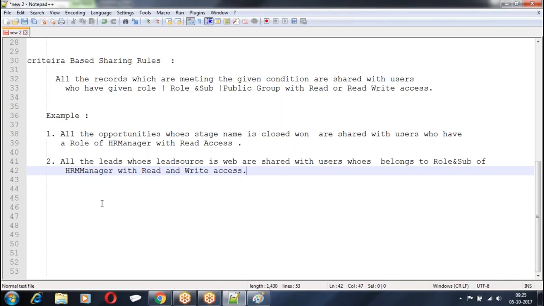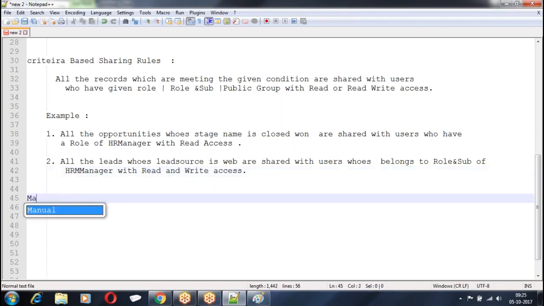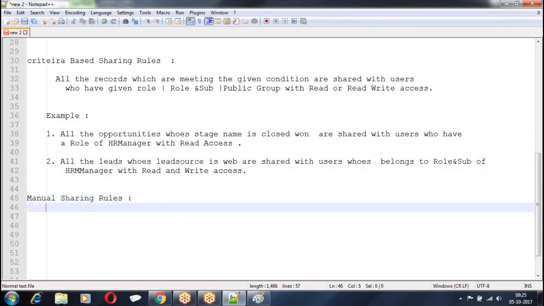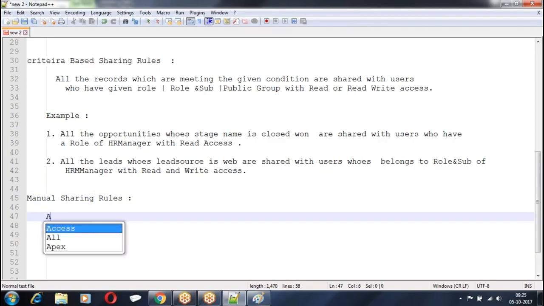Then manual sharing rule. What is manual sharing rule? If you want to share a particular record, not owner based or criteria based, where all the records owned by you or all the records meeting the condition are shared.